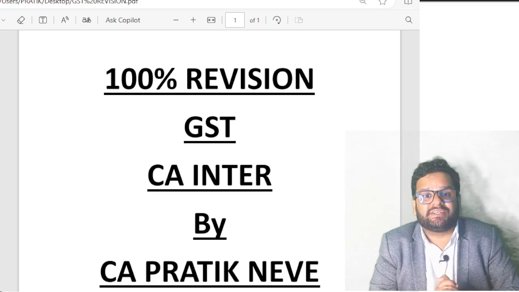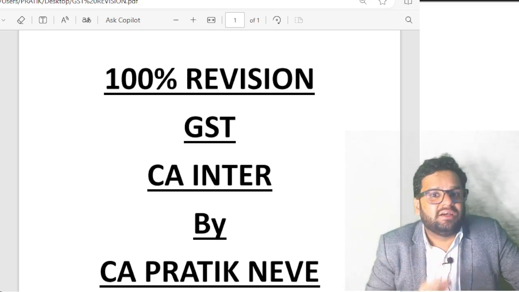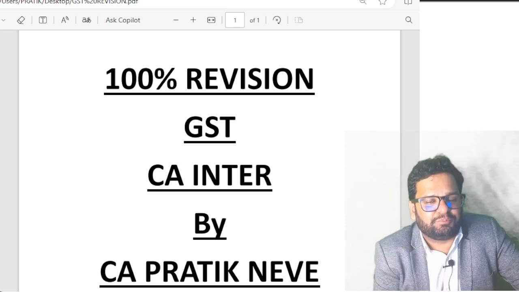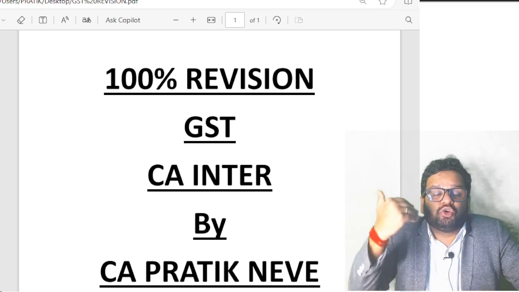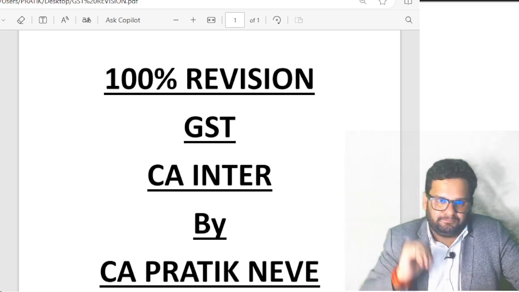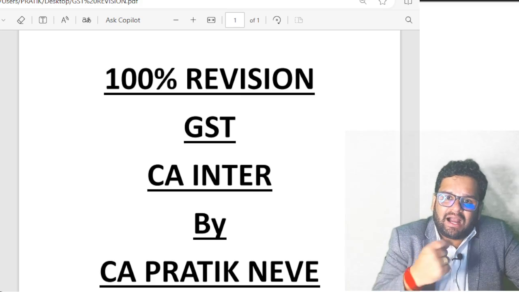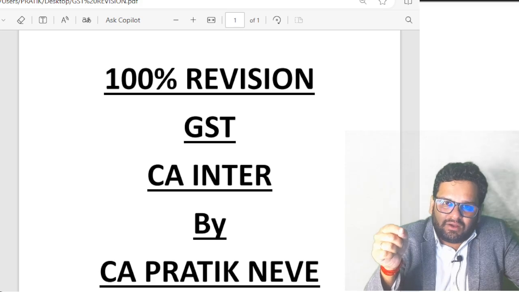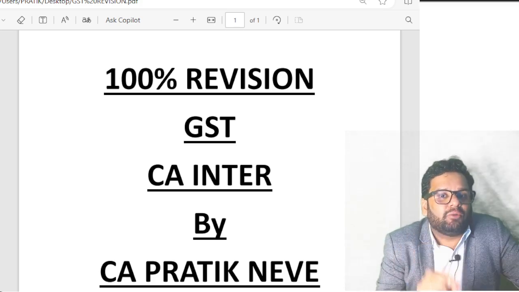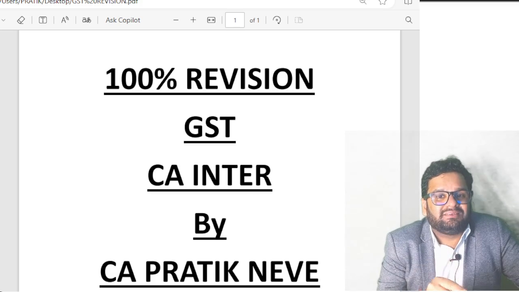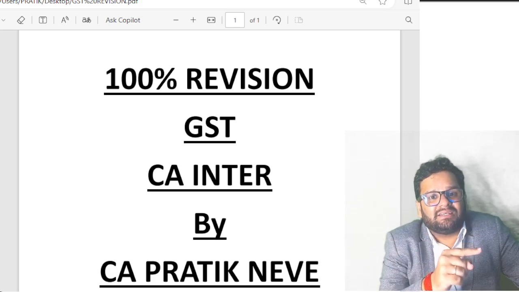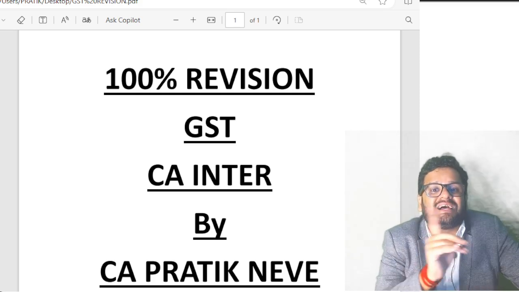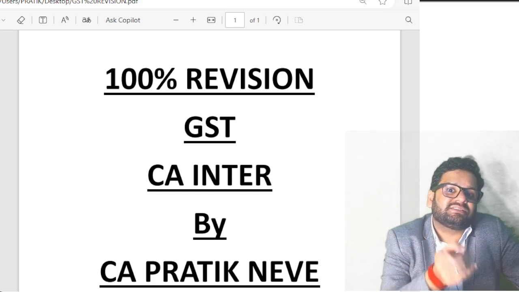What is transfer of credits? Transfer of credits, first of all, is not a provision to be followed by registered person. It is a provision to be followed by government. So when I use my ITC of IGST, then what government should do is, from their IGST, they should reduce the balance and transfer it to CGST, SGST.